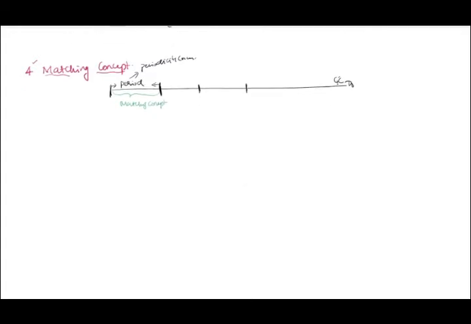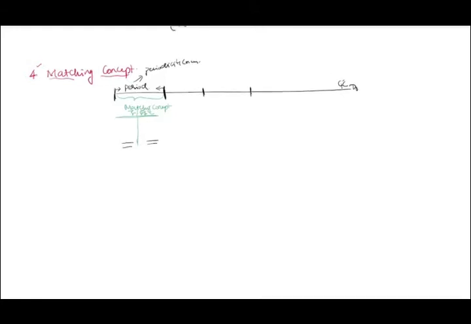Are you understanding? Matching concept talks about revenue, that is a nominal account. For example, in a trading and P&L account, whatever incomes are there on this side should be matched with expenditure. If it is not matched, it will result in a surplus or deficit, or not? Are you understanding the concept slowly?